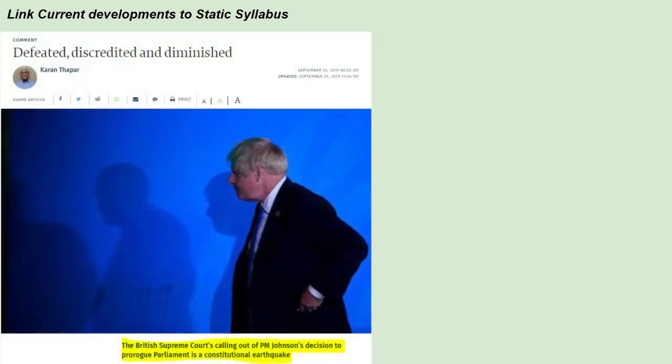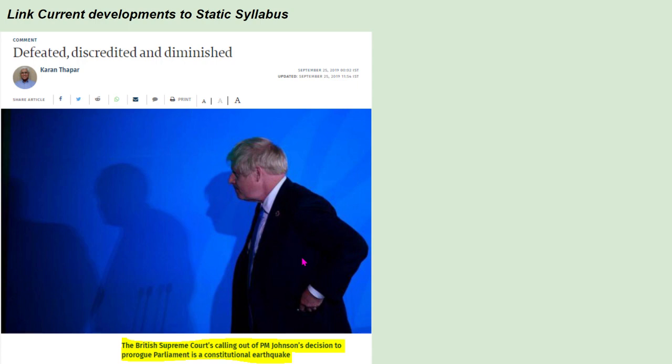This paper calls for linking current developments to the static syllabus. Reading current developments alone would not be sufficient to target the questions better. For instance, this was a development which took place around September 2019. It was an episode in British constitutional history where the British Supreme Court calling out PM Boris Johnson's decision to prorogue Parliament was a constitutional earthquake.